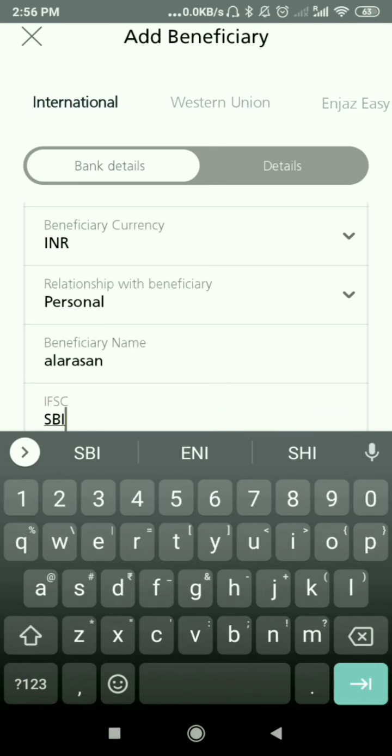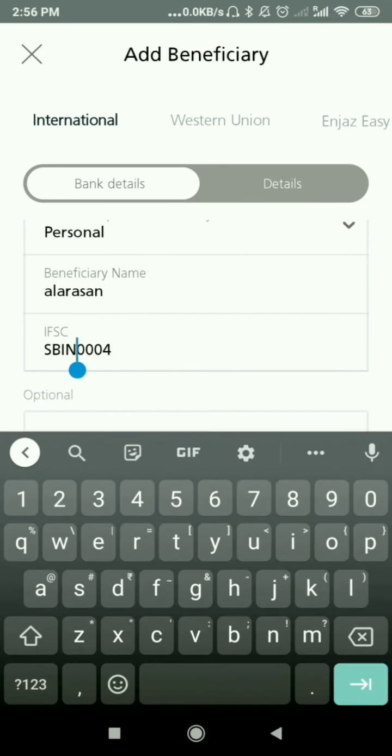Very good app, as per my knowledge. Very useful and easy. From your room, you can send your money. The thing is, you have to put your money into this account through the ATM, their own bank ATM card, IFSC number.